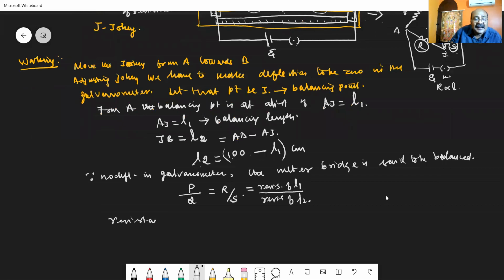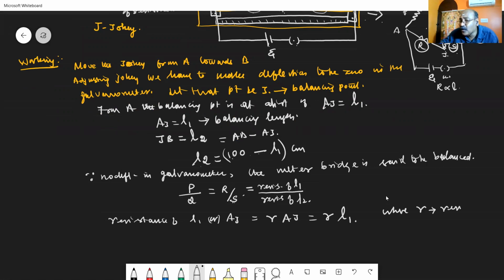I am taking it like this. See, the resistance of L1, or the resistance of AJ, is equal to small r into AJ, or I can write small r into L1. What is that small r? That small r is the resistance per unit length of the wire.